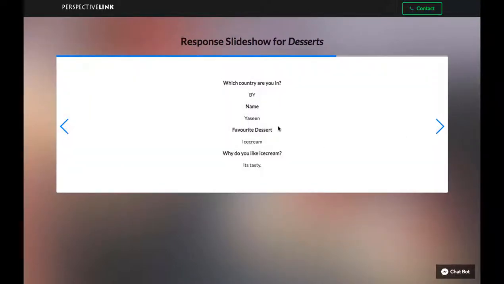And the slides show only those responses which the user can reply to. For example, this user chooses ice cream as his favorite dessert, so he gets a question, why do you like ice cream? But then the other user selects gulab jamun and he gets a question, how many gulab jamuns in one go?